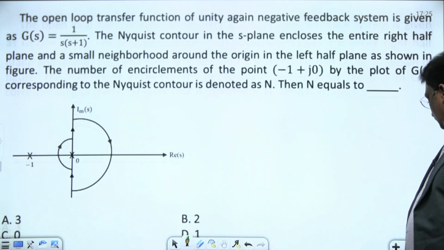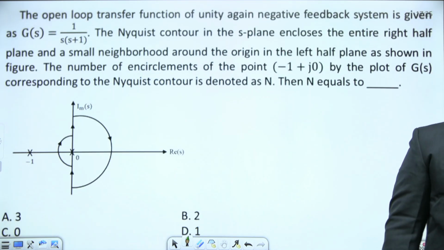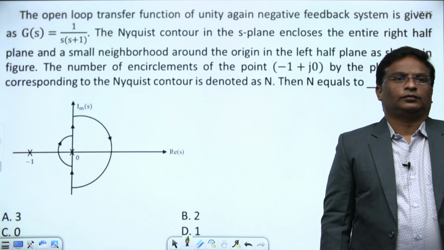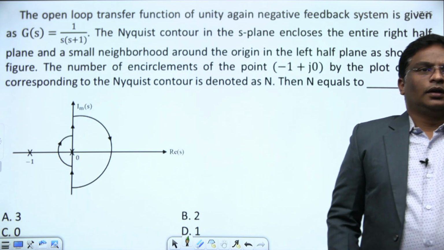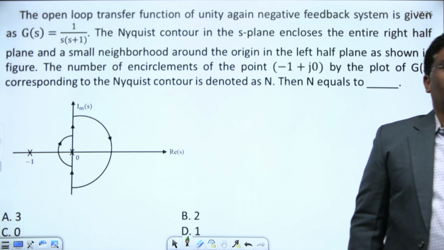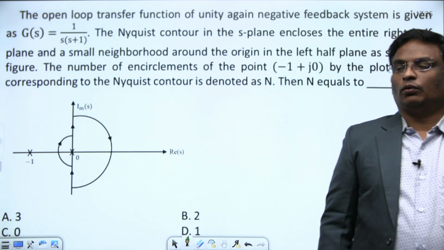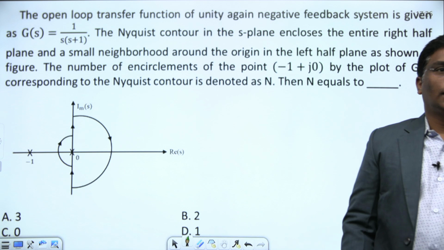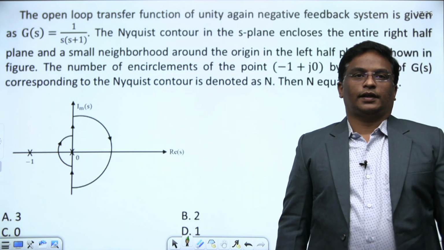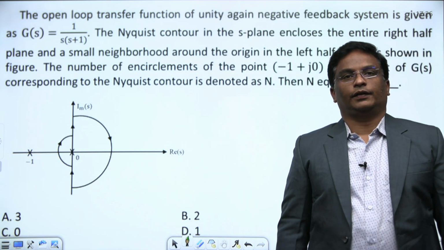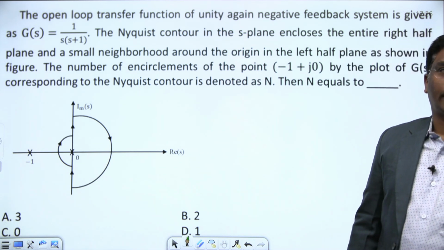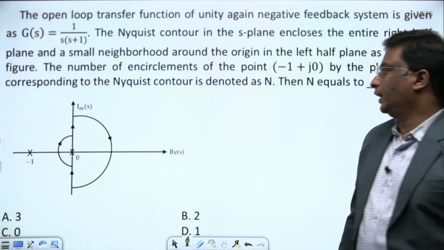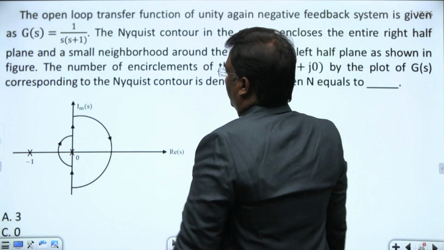See this question on Nyquist. This question also belongs to controls only. The open loop transfer function of a unity gain negative feedback system is given. The Nyquist contour in the S plane encloses the entire right half of the S plane, with a small neighborhood around the origin in the left. This is the contour given here.